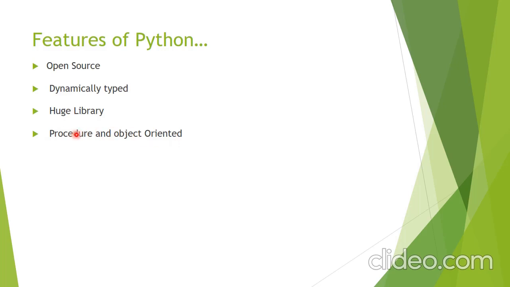Next, Python supports procedure and object oriented programming. So Python supports both the C as well as C++ programming styles. As you know, C is procedure oriented programming and C++ is object oriented programming. So Python supports both object oriented and procedural programming. Hopefully everyone understands all the features of Python programming. So now we discuss the next point.